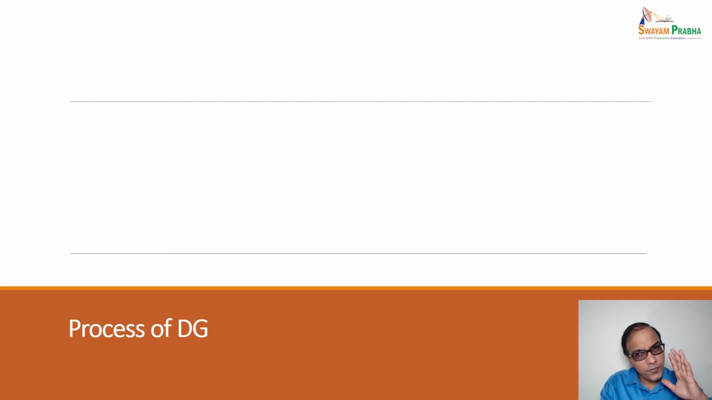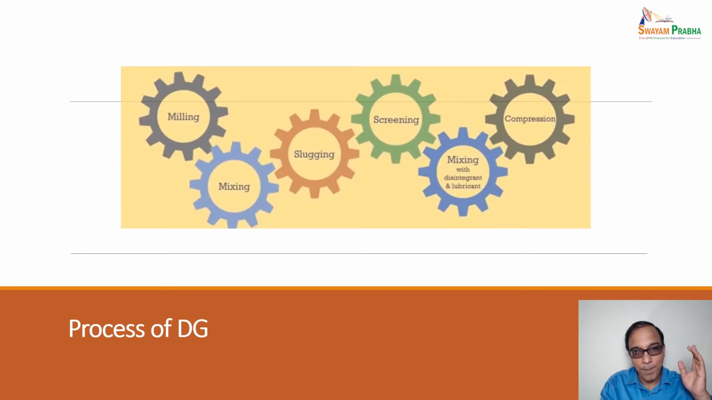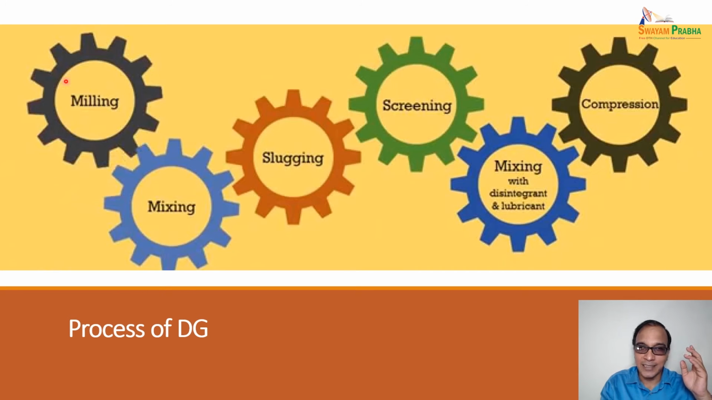Now, what is the process of dry granulation? The first step is milling, then mixing, slugging. Mixing is by sigma blade mixers. Milling is done by the cutter mill. Then the slugging by the sluggers. Oscillating granulators are there for the screening process. Then the mixing occurs with disintegrants and lubricants, and thereafter the process of compression. So dry granulation is constituted with these steps of milling, mixing, slugging, screening, and mixing, followed by the compression.